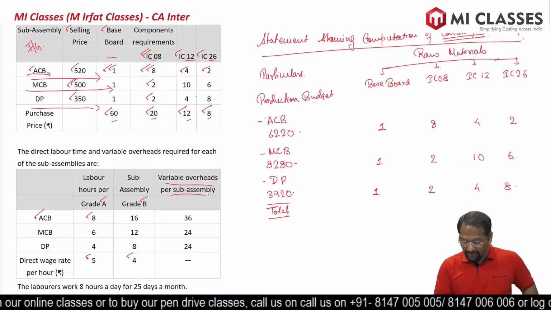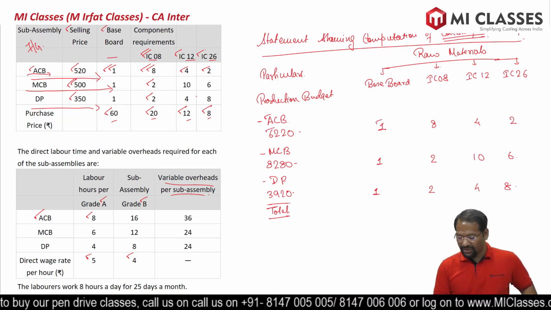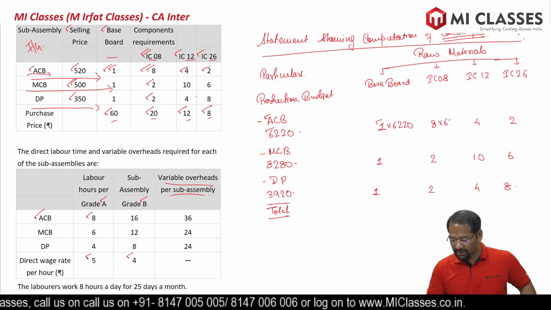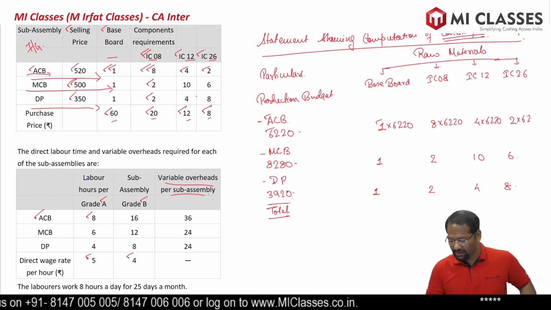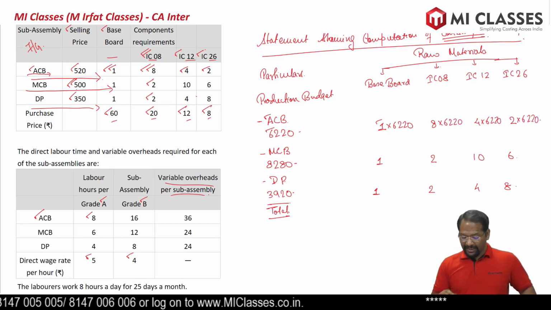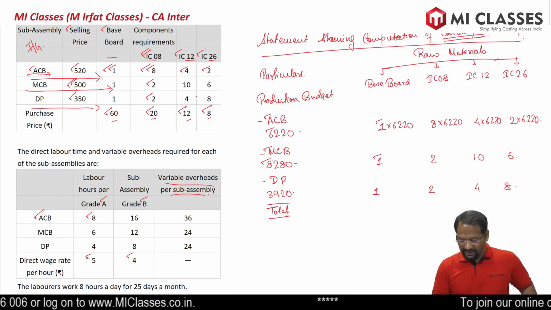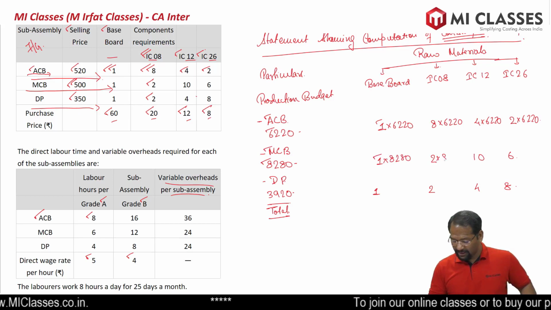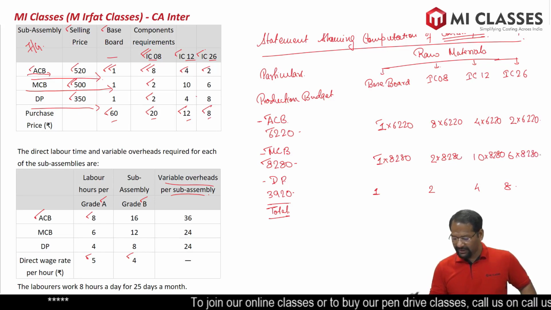So for making 1 unit of ACB, I require 1. So for making 6,220, it will be 1 into 6,220. Here also into 6,220, and here also 6,220. Likewise, for making 1 unit of MCB, I require 1. So for making 8,280, I require 1 into 8,280. Similarly, into 8,280, and the last one also 8,280.